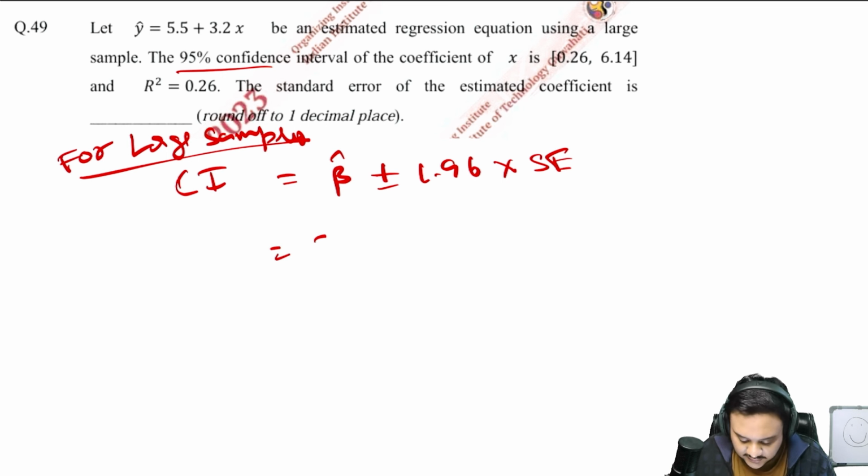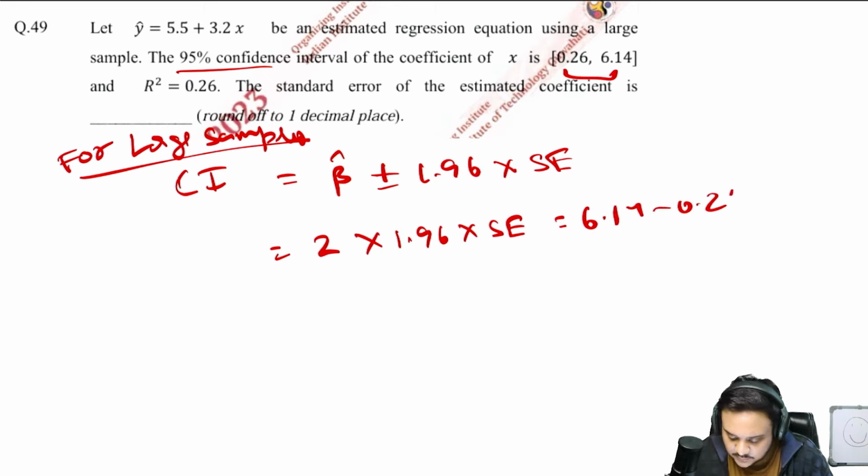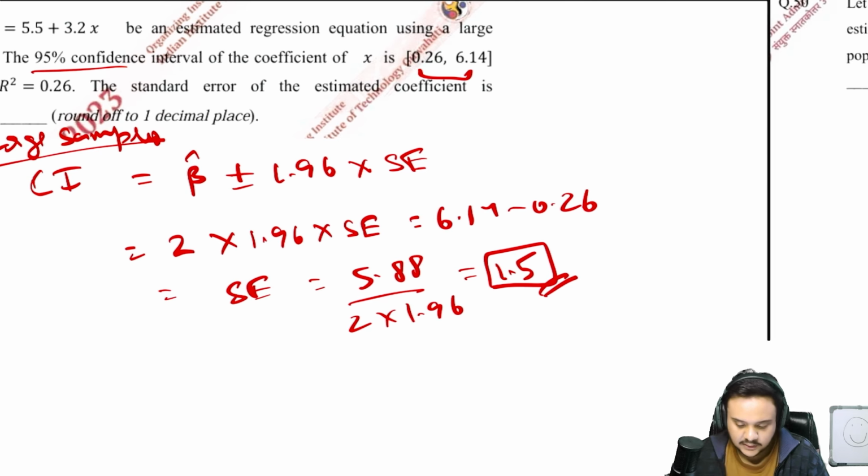Okay, so that is why here you will write 2 multiplied by 1.96 multiplied by standard error, and you know what this is equal to? This is equal to, as we said, the width of the confidence interval, 6.14 minus 0.26. So the standard error is equal to, just do the calculation, 5.88 upon 2 into 1.96. This is going to look something like 1.5 if I'm not wrong. Okay, so do check that if the calculation part is right. Okay, so let us move on.